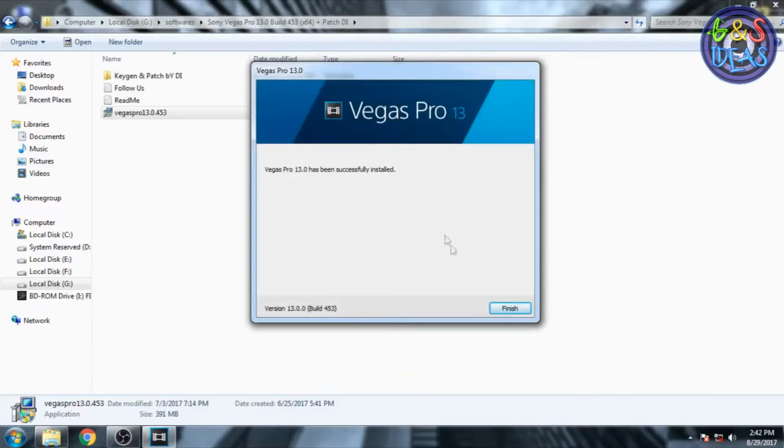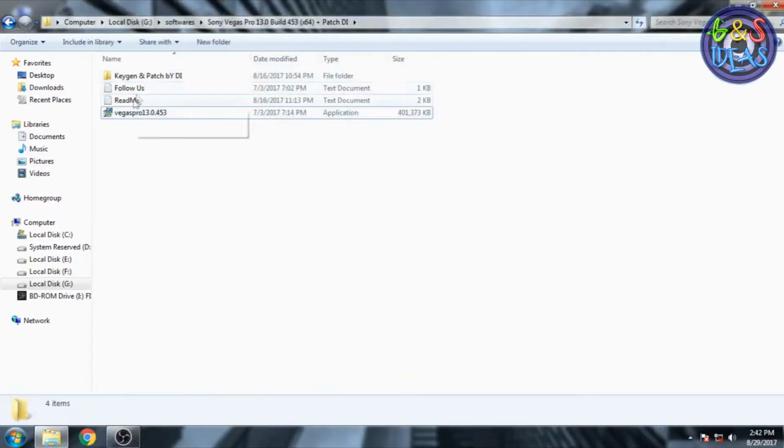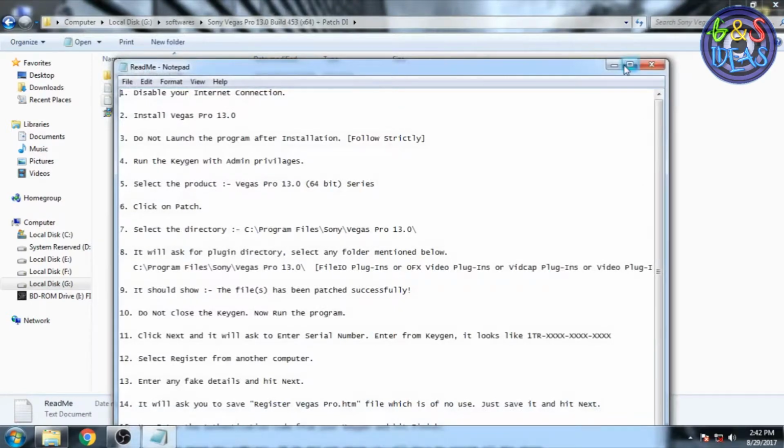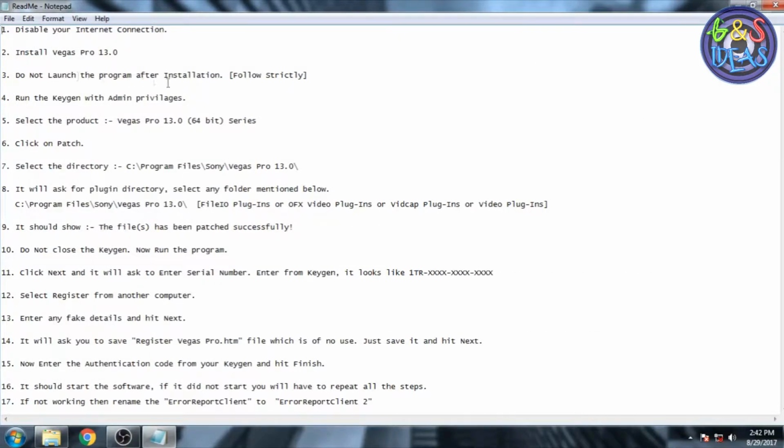Okay, it's fully installed. Now press the finish button and open the readme file. It says do not launch it first, disable your internet connection. We did install Sony Vegas Pro. Do not launch the program after the installation. You don't need to run the program. First of all we have to open the keygen by running as administrator.